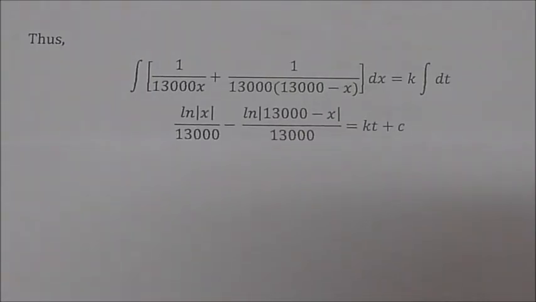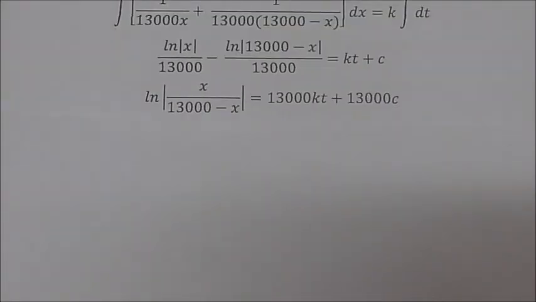So the integration isn't bad. This just involves natural logarithms. So on the left side, we'll get ln of x over 13,000 minus ln of (13,000 minus x) over 13,000. On the right side, we'll get kt plus C. Again, we'll multiply both sides by 13,000 to get rid of the denominator. Remember, in the property of logarithms, we can write this as division.